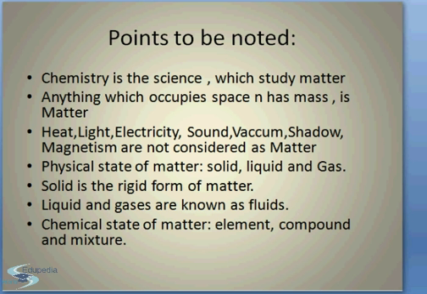Now let's conclude the session. Chemistry is a science which studies matter. Anything which occupies space and has mass is matter. Heat, light, electricity, sound, vacuum, shadow and magnetism are not considered matter. Physical states of matter are solid, liquid and gas. Solid is a rigid form of matter. Liquid and gas are also known as fluids. Chemical states of matter are element, compound and mixture. I hope you have understood the session.